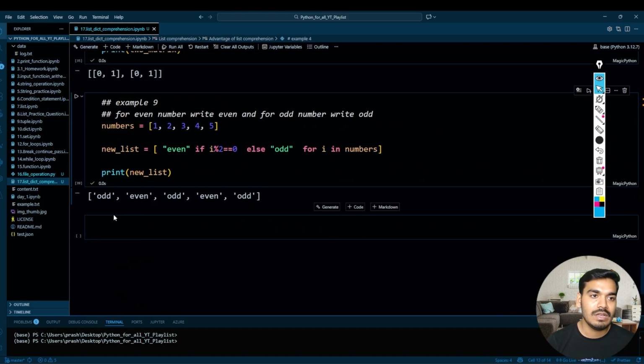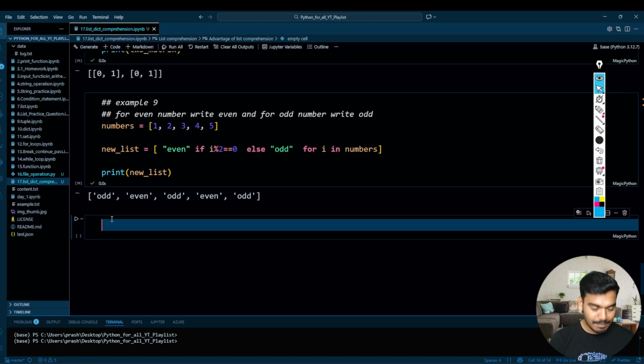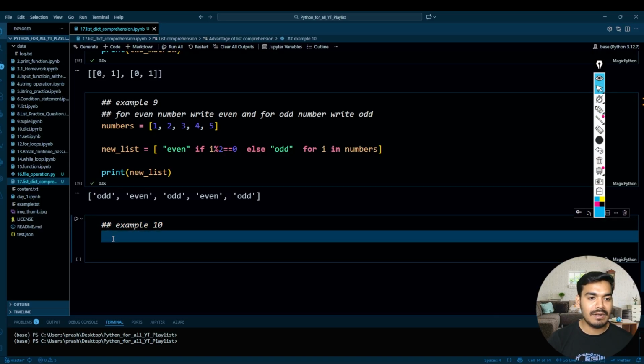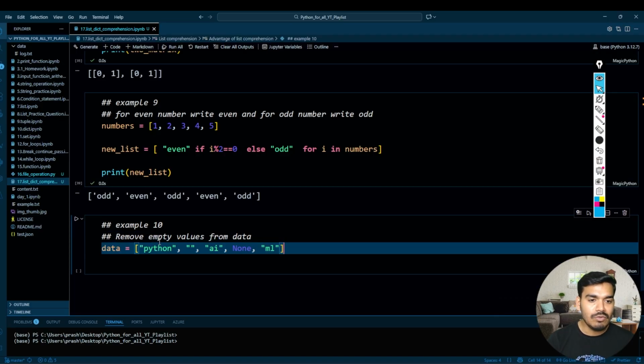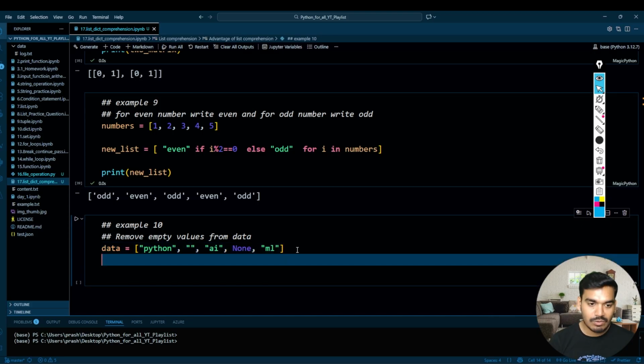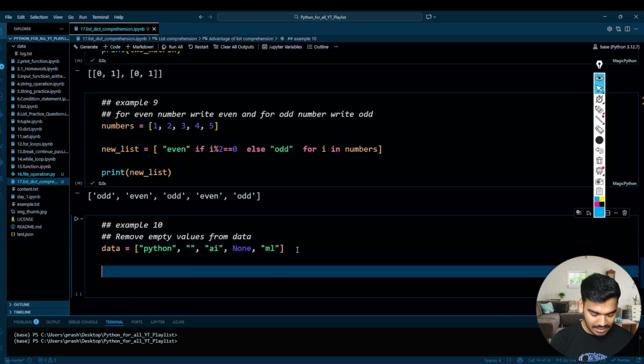Now let's go to the next example, that is example number 10. Example number 10 says remove empty values from the data. So we have this data, and from there we want to remove the empty values. So for that, let's write clean data equal to, first a list in square brackets, then over here d for d in data.